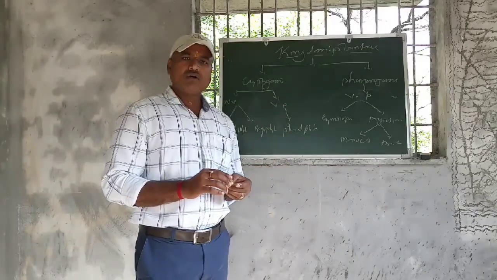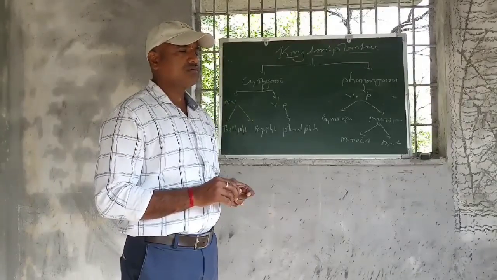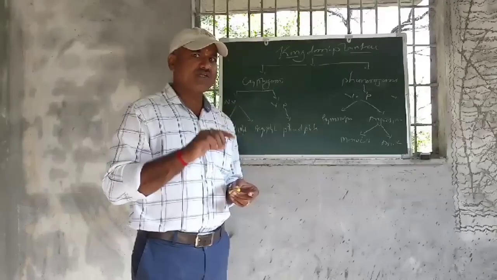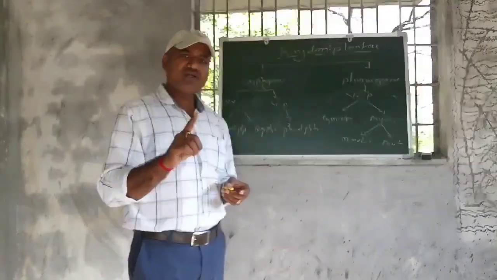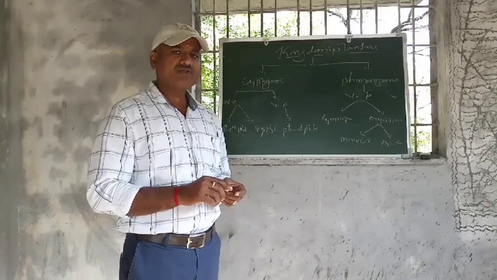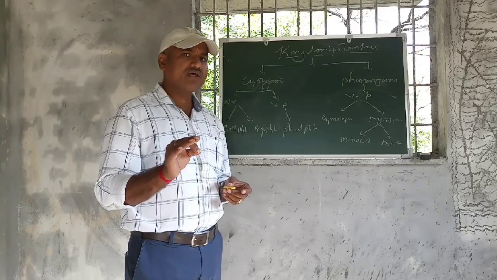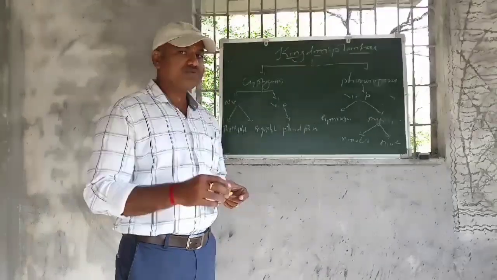Now, if we see the reputation of the college, it is one of the reputed colleges in the whole district of Usmanabad. The establishment was in the year 1959. It means 50 to 55 years have passed after the establishment of the college.